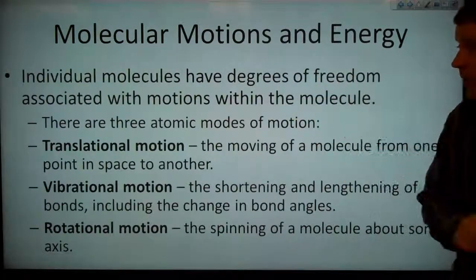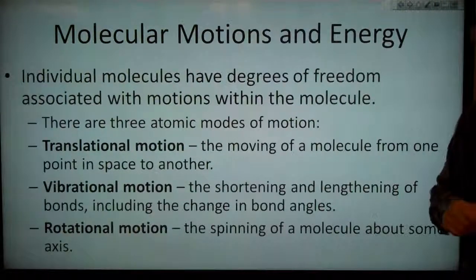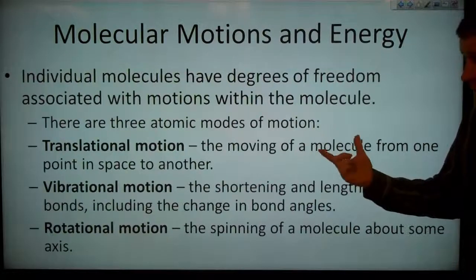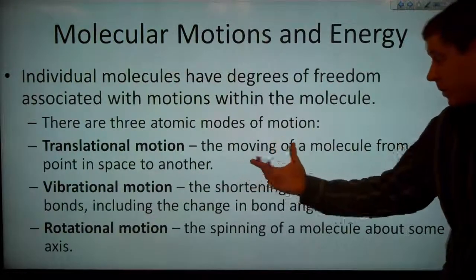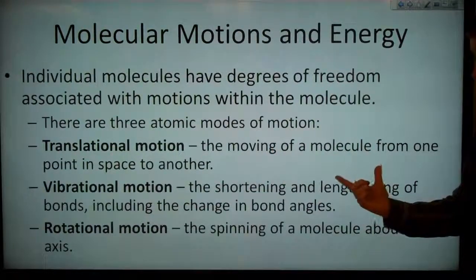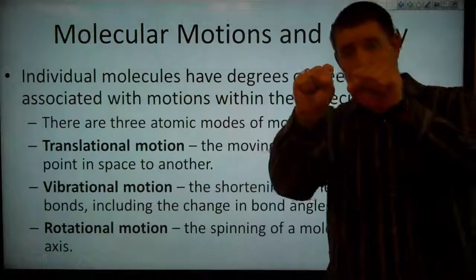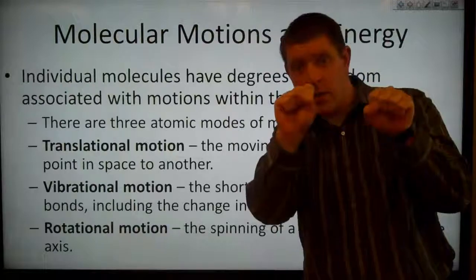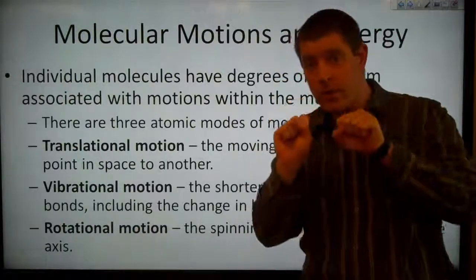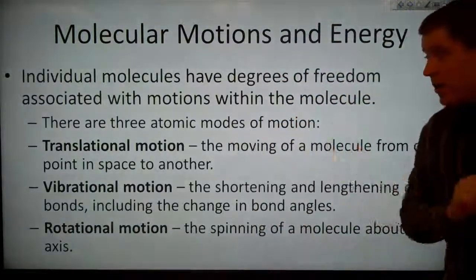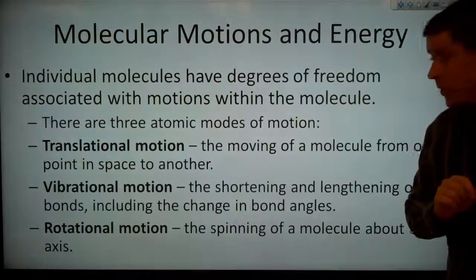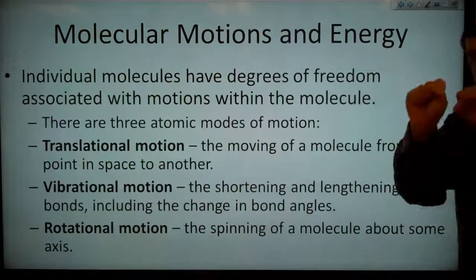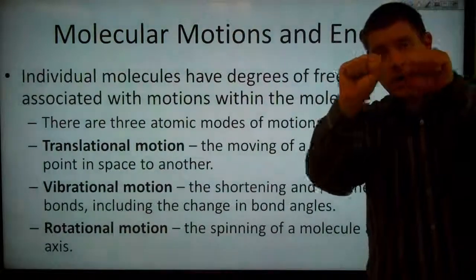So individual molecules have degrees of freedom associated with various motions within the molecule. There are 3 atomic modes of motion. We have translational motion, which is the moving of a molecule from one point in space to another. So we've got some atoms bonded together. We can move it up and down, left and right, or forward and backward. So we've got 3 translational degrees of freedom.